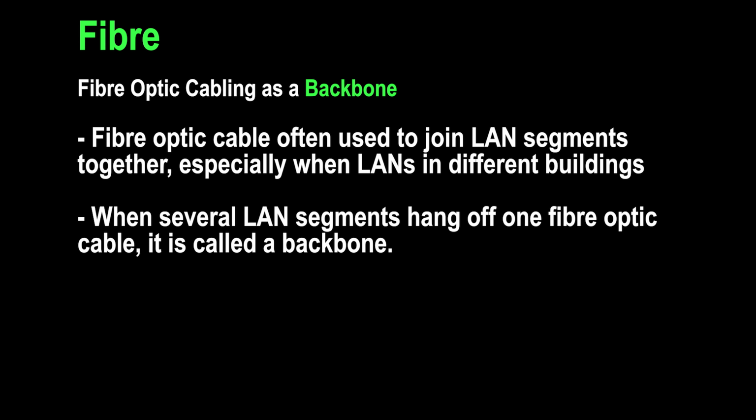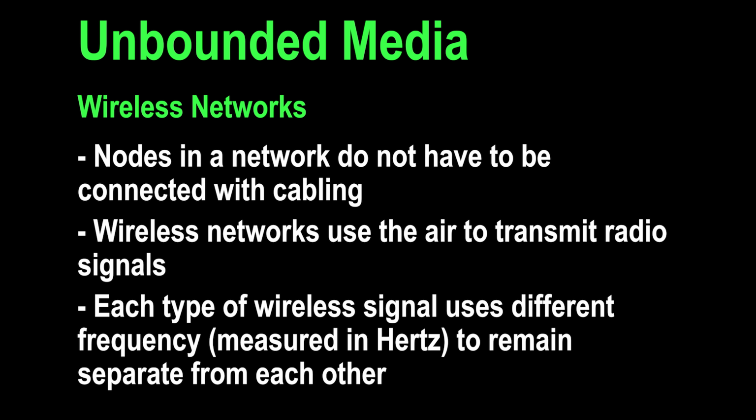Fiber optic cable is often used to join LAN segments together, especially when LANs are in different buildings. When several LAN segments share one fiber optic cable, it is called a backbone. Nodes in a network do not have to be connected with cabling. Wireless networks use the air to transmit radio signals. Each type of wireless signal uses a different frequency measured in hertz to remain separate from each other.